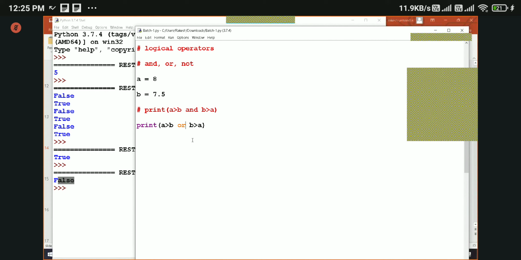So the OR operator works differently. When any one condition is true, then it will return true. If both conditions are false, it will return false.